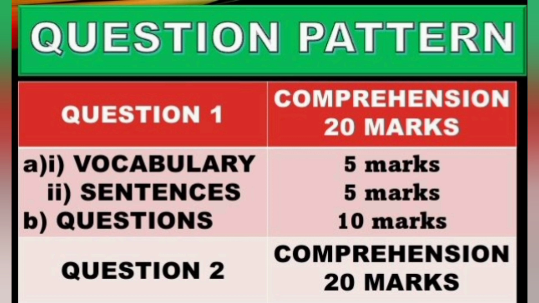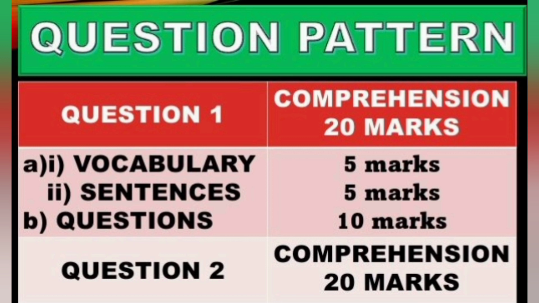So 5 words are selected from the given passage, and the appropriate meanings are also given in the MCQ pattern. So the student is supposed to select the correct meaning of the words given. That is question number 1, A, the first question.